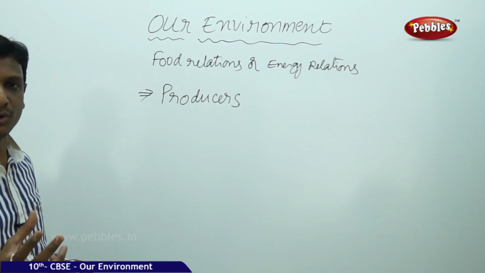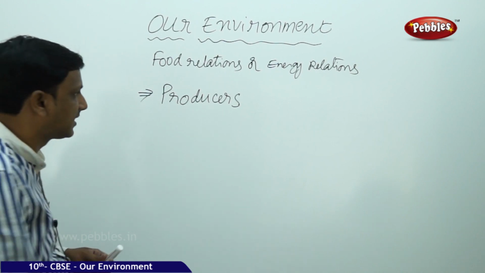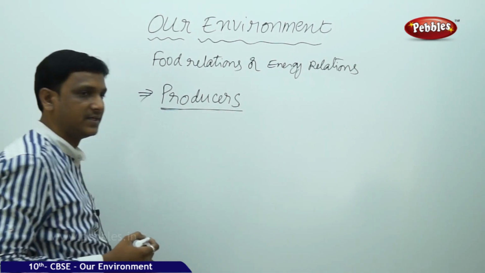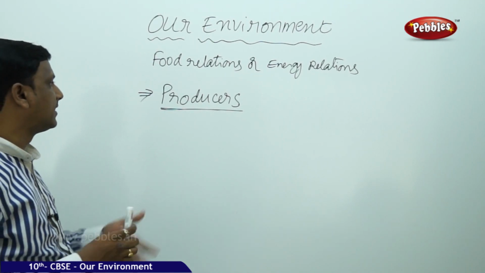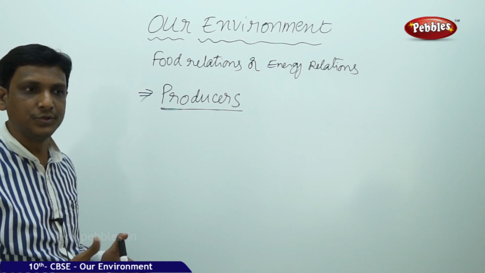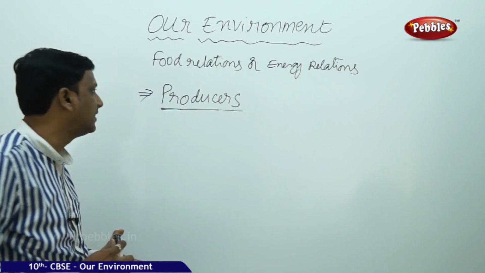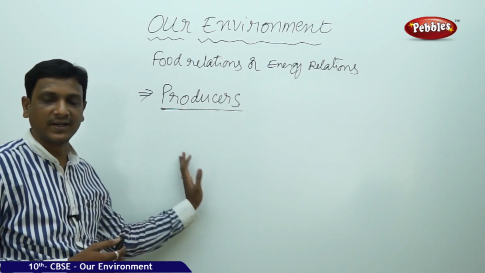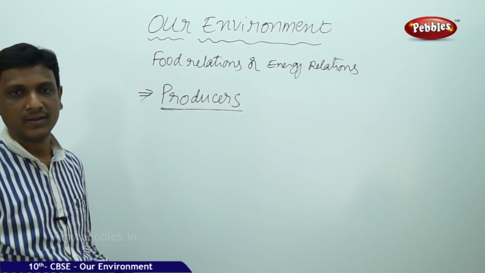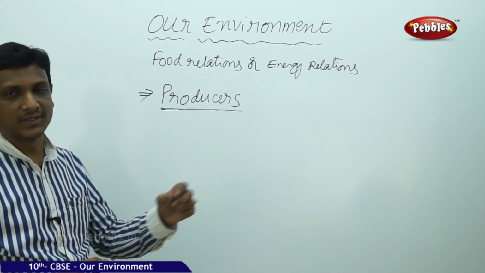Biotic components means living organisms. In that living organisms, there is a category called producers, which is a very important and main category. Why are we calling it a producer? So who is the producer? Who produces? He is a producer. What do these organisms produce? They produce the food. They produce the food for the other organisms.